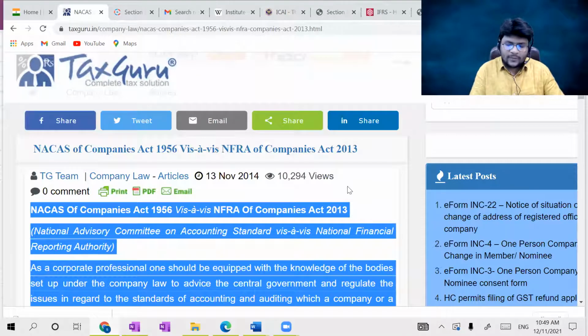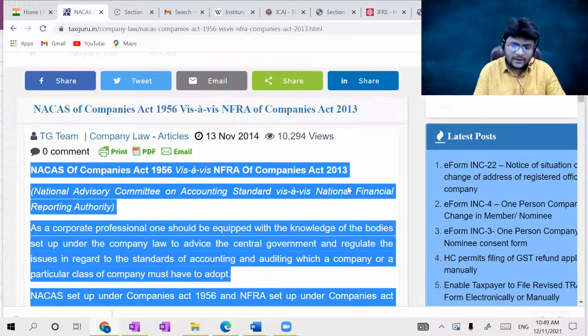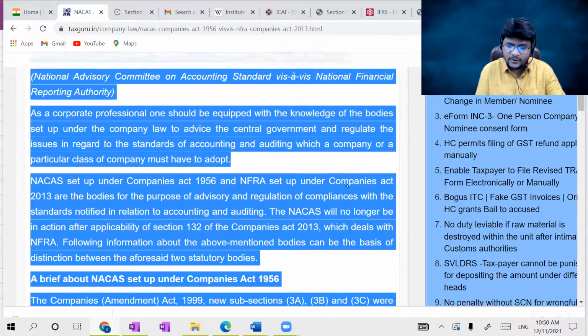Sir, NACAS of Companies Act 1956 versus NFRA of Companies Act 2013. NACAS is nothing but National Advisory Committee on Accounting Standards. NFRA is nothing but National Financial Reporting Authority. As a corporate professional, one should be equipped with knowledge of the bodies set up under company law. That's why I mentioned Section 132, to advise the central government and regulate the issues in regard to the standards of accounting and auditing which a company or a particular class of company must adopt.